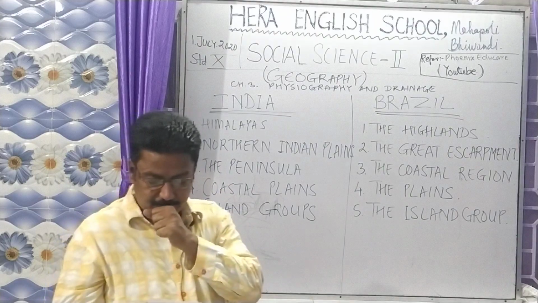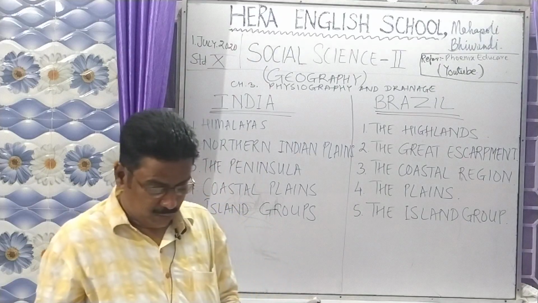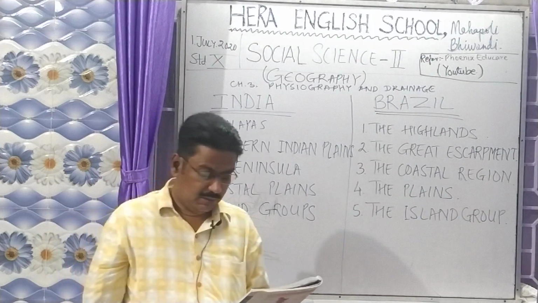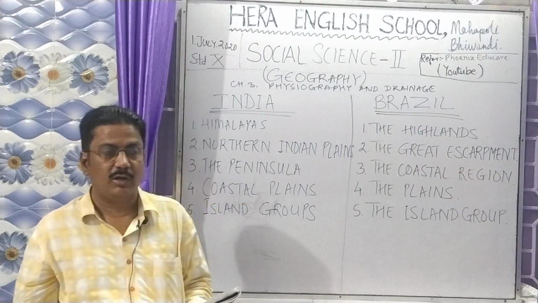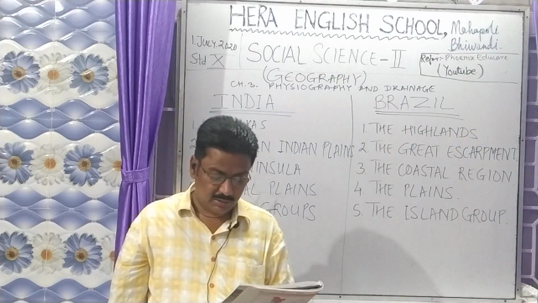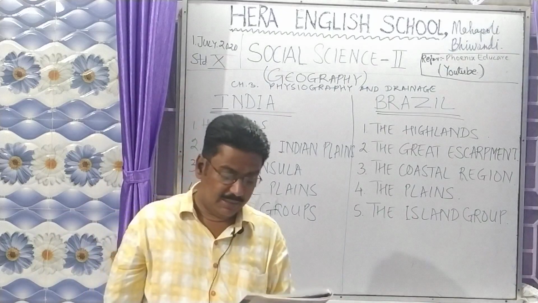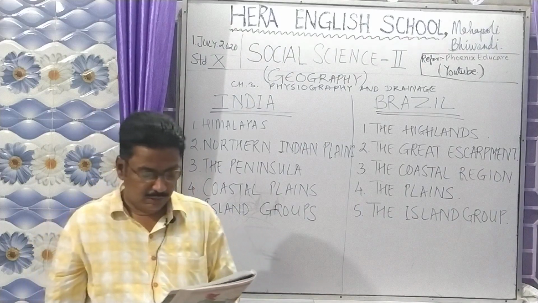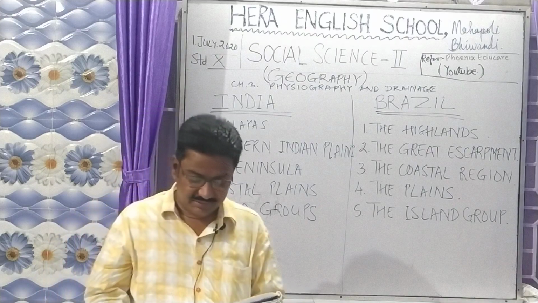If you see your page 15, figure 3.2, you can see the Brazilian highland, the Guyana highland and the Pantanal region. These are the 3 main regions of highlands of Brazil. You can see it all in yellow color. The shade is given in yellow color. The word shield is written there, Brazilian highland is written there, Guyana highland is written there, and the Pantanal region is also there. These are your complete highlands of Brazil.